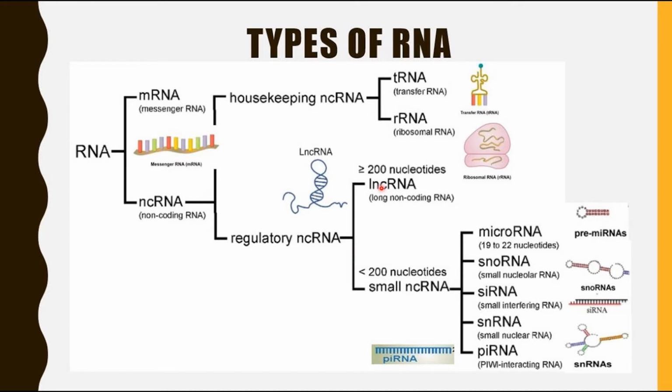Long non-coding RNA are more than 200 nucleotides long, whereas small non-coding RNA are less than 200 nucleotides long. Small ncRNA can be further divided into microRNAs, small nucleolar RNAs, small interfering RNAs, small nuclear RNAs, or PIWI interacting RNAs. So these are some different types of RNAs which are studied at an advanced level, but basically RNA are known for three different forms: mRNA, tRNA and rRNA, which we will discuss in the subsequent videos, and we'll discuss their particular functions as well.